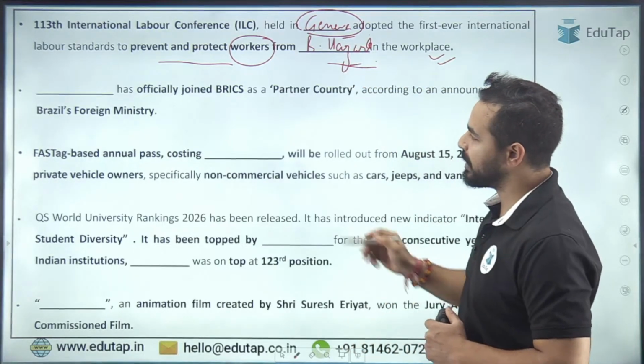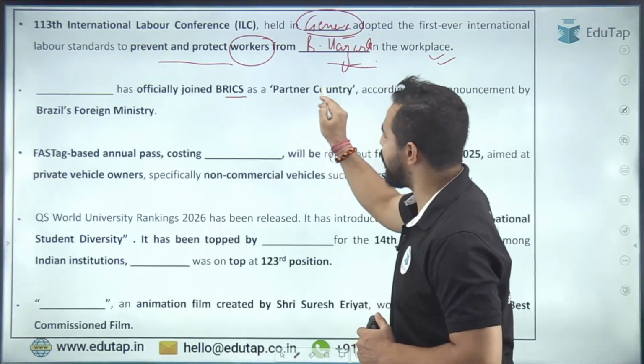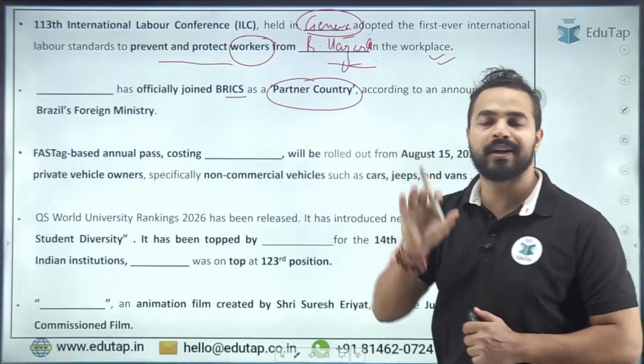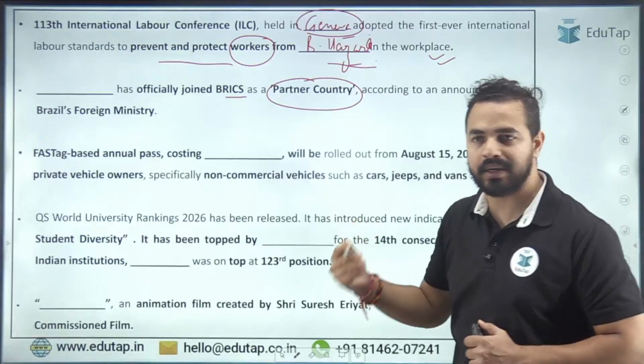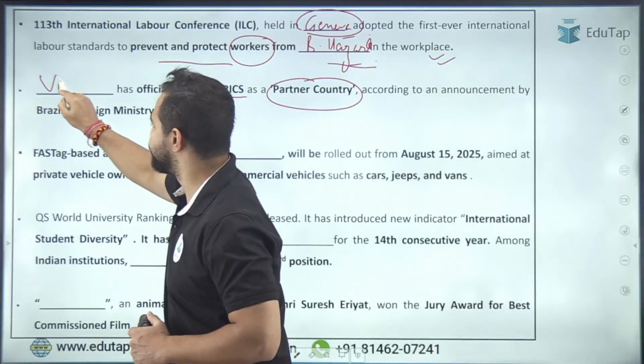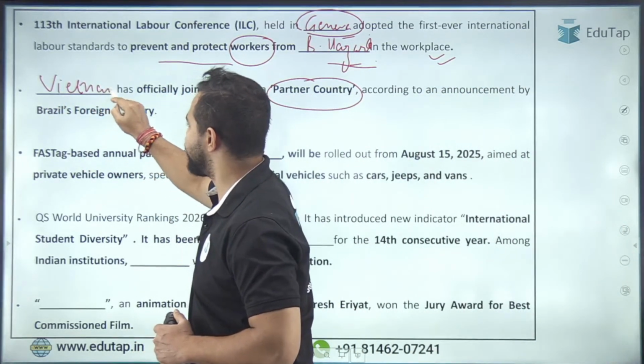Moving to the next question, which country has joined BRICS as a partner country? This is the fourth Asian country to join BRICS as a partner country. What is that country? It is Vietnam. Vietnam is the right answer.